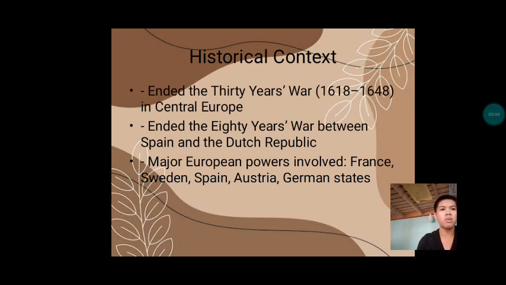This explains what was happening before the treaty. Europe was in chaos because of long wars, like the 30 Years' War. These wars were mostly about religion and power. Many countries were tired of fighting.